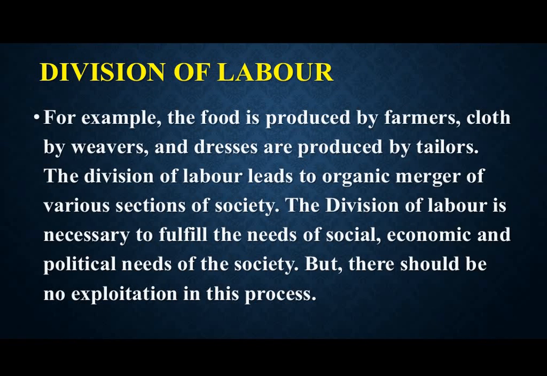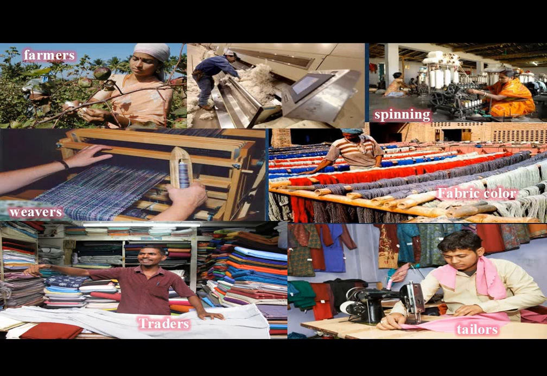For example, the food is produced by the farmers, the cloth is woven by the weavers, and the dresses are produced by the tailors. The division of labor leads to the organic merger of the various sections of society. The division of labor is necessary to fulfill the social, economic and political needs of the society, but there should be no exploitation in this process. Let's see some of the images coming up here.